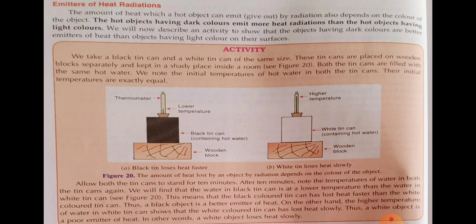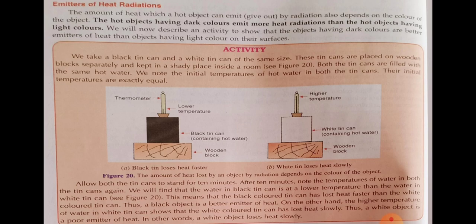Both the tin cans are filled with the same hot water and we note the temperature. Exactly, the initial temperature of both is equal. Allow both the tin cans to stand for 10 minutes. After 10 minutes, note the temperature of water in both the tin cans again. We will find that water in the black tin is at a lower temperature than water in the white can. This means the black color tin has lost heat faster than the white color tin can.